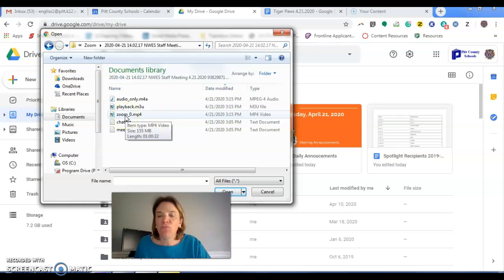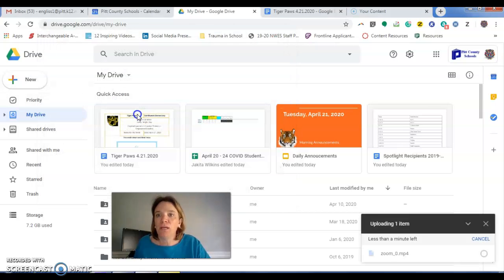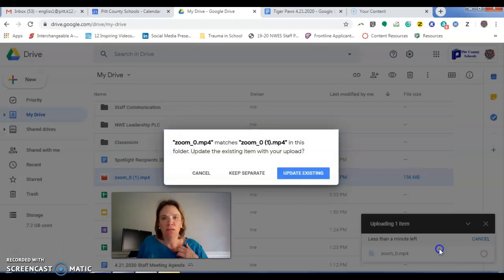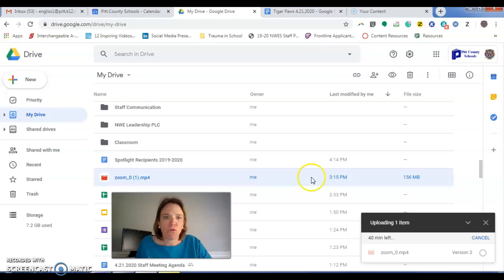So I'm going back to that MP4 file. I'm going to click on it once and click open, or you can just double click on it and Google Drive will start it immediately. So I'm going to double click. And you'll see, oh, I had already done this one, so let me say update existing, okay? And you'll see right here, it says uploading one item in the bottom right-hand corner. It started with 40 minutes, and now it's telling me 1 minute. So it can take a while, okay?